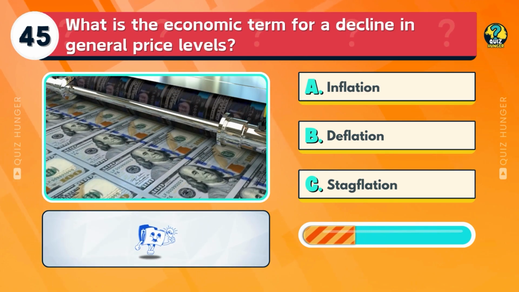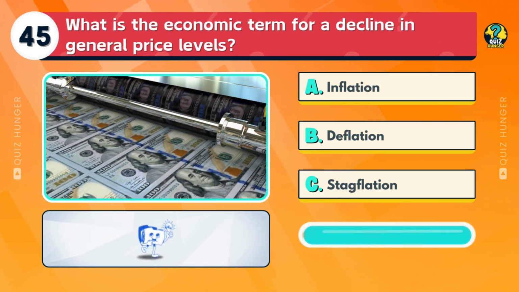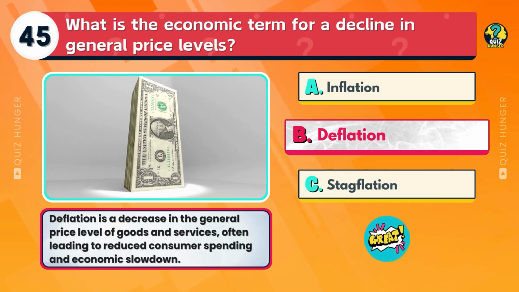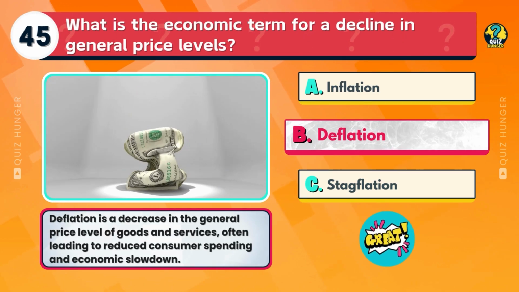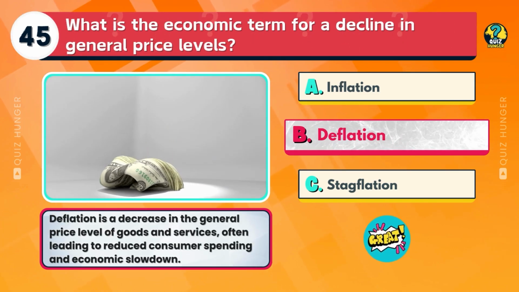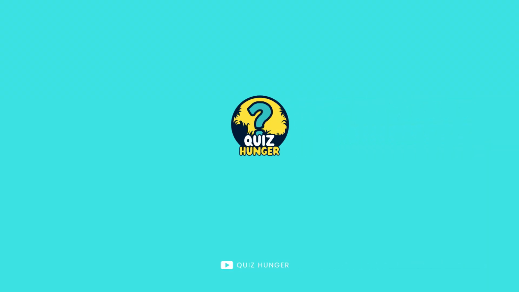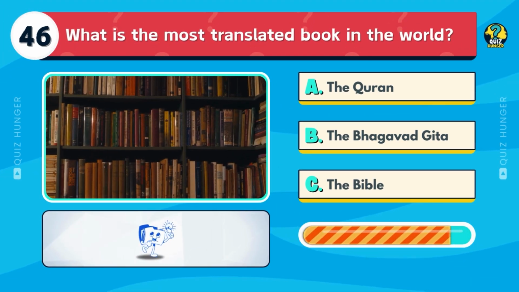What is the economic term for a decline in general price levels? Inflation, deflation, or stagflation? Deflation is a decrease in the general price level of goods and services, often leading to reduced consumer spending and economic slowdown.